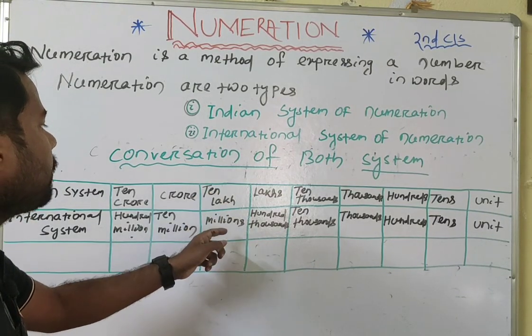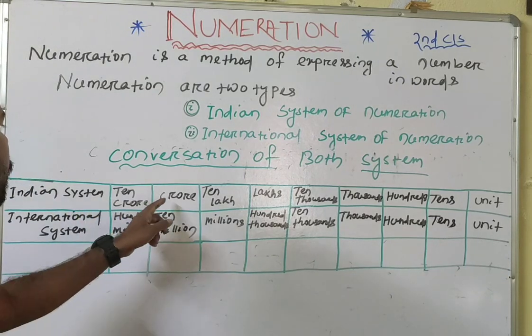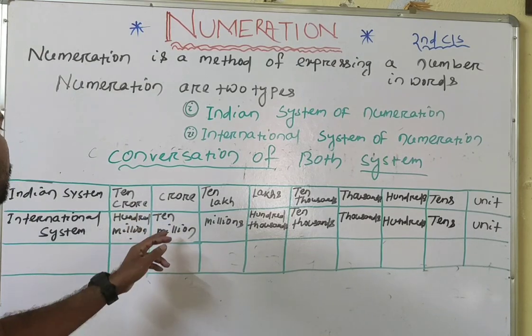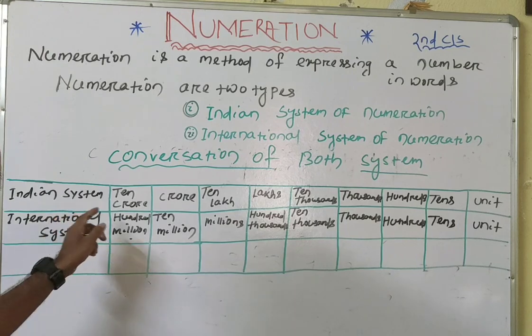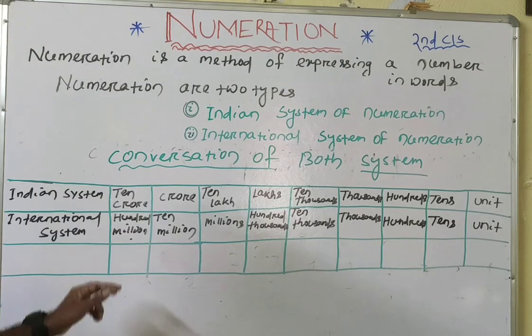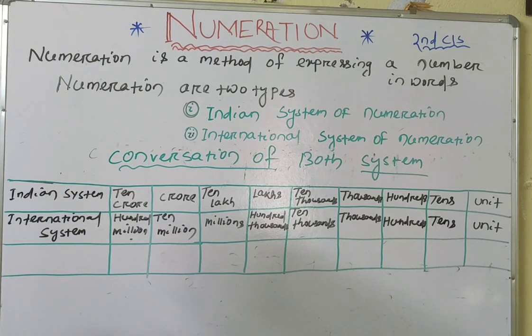And 1 crore in the Indian system will be 10 million in the international system. And 10 crore in the Indian system is 100 million in the international system. And 100 crore is 1 billion in the international system.